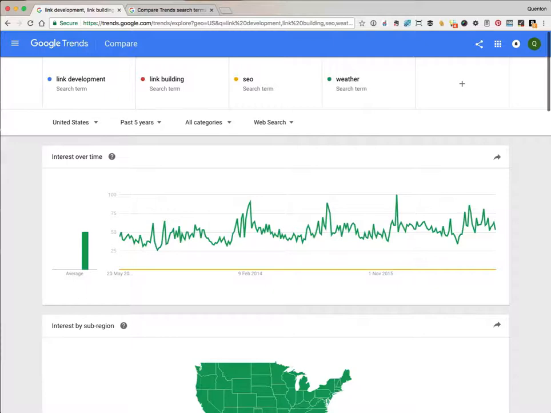So that's Google Trends. Now I know I've given you a lot of warnings and caveats about it, but it's a fantastically useful tool for researching new markets and new businesses. I wouldn't be without it. It's great for seeing emerging trends and looking for keywords you can target. So I hope you found this useful, and I hope you're inspired to try out Google Trends in your own market.